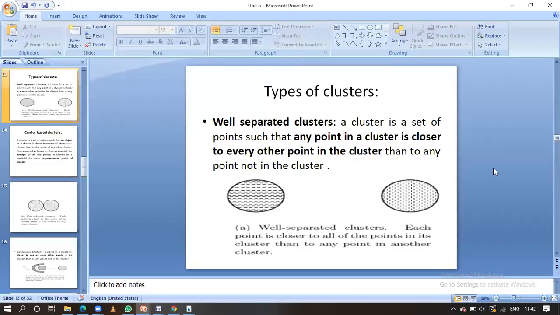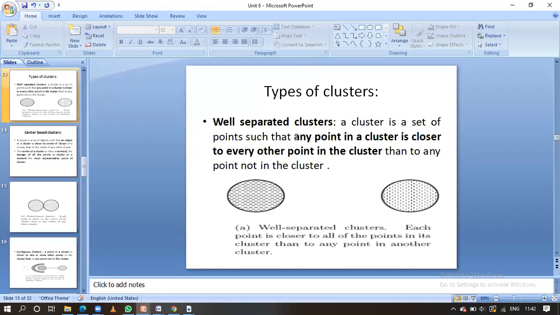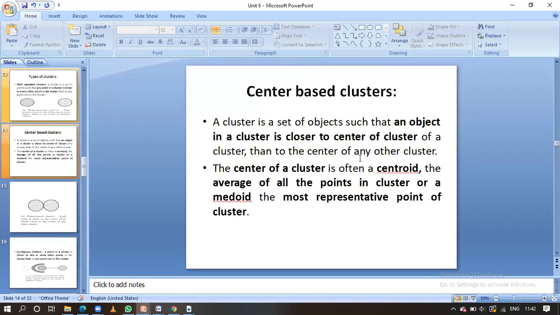Okay, let us continue with the next one. The next one is center based clusters. Previously, what was the point? If you take any point in the cluster that is close to every other point in the cluster, that is well separated.